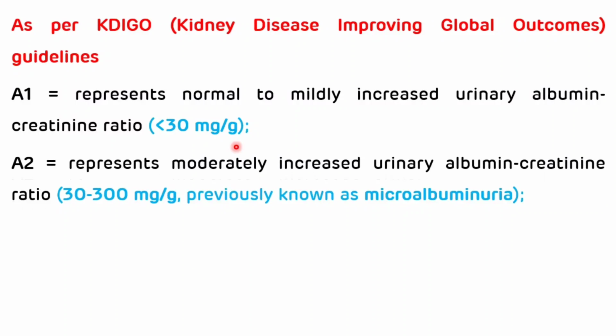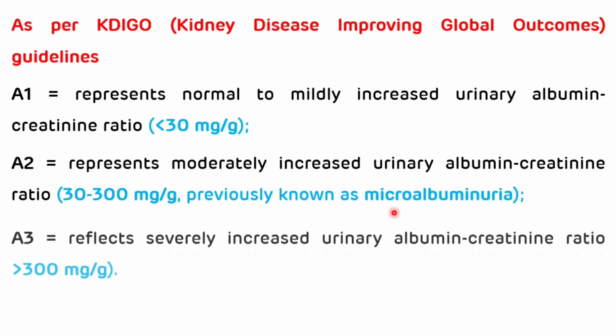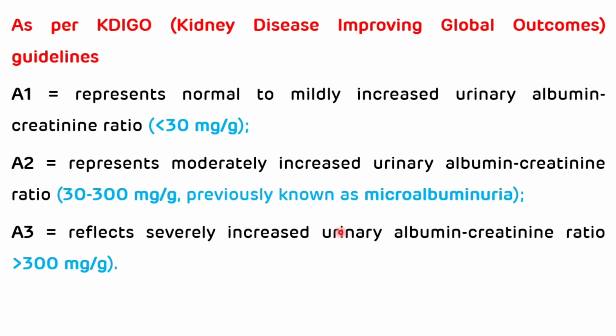The second category is A2, which represents moderately increased urinary albumin creatinine ratio, that is 30 to 300 milligram per gram, which was previously known as microalbuminuria. The third category is A3, which reflects severely increased urinary albumin creatinine ratio, that is greater than 300 milligram per gram. So that is regarding albuminuria, microalbuminuria and albumin creatinine ratio.